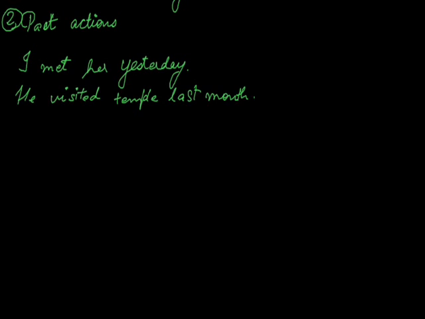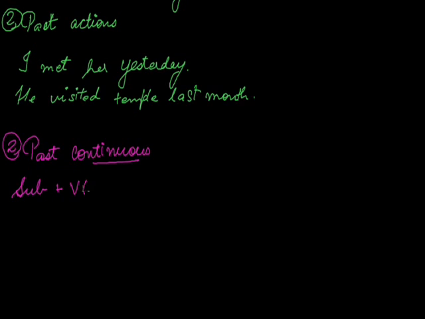Now second, we'll be learning about past continuous. What is past continuous? Whenever continuous word comes, obviously we use ing. So sentence structure of this is subject plus was, verb first form ing plus object.